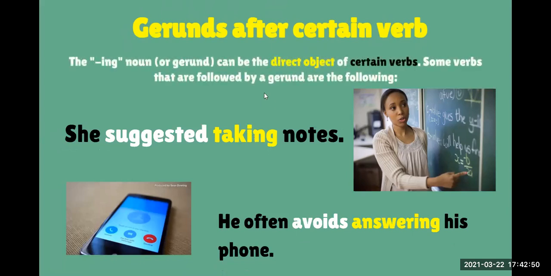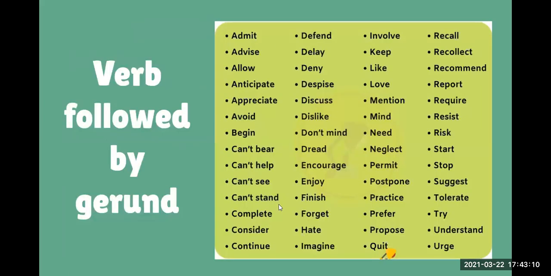And here we have, it says, the ing noun or gerund can be direct objects of certain verbs. Okay, as you can see in this situation, the ing form is the object of this verb. Some verbs that are followed by gerunds are the following. So here we have the verbs that are followed by gerunds. Okay, I want you to think in your example. Remember, you need two verbs in your sentence, and the second verb needs to be in the ing form. Okay, think about this, think in your example, and then we are going to listen to them.